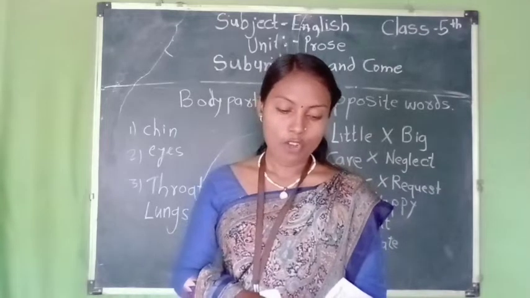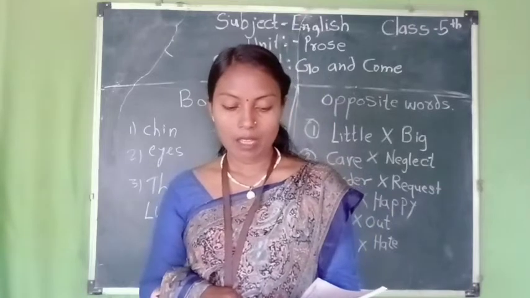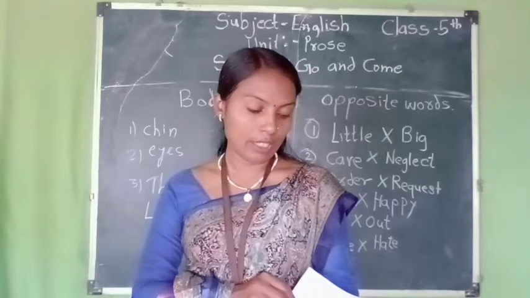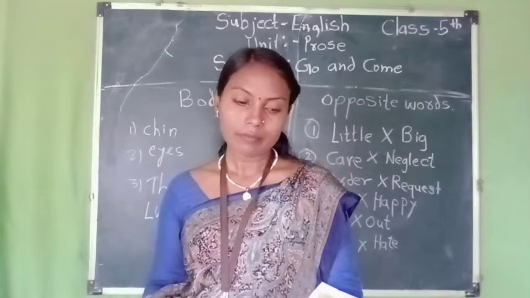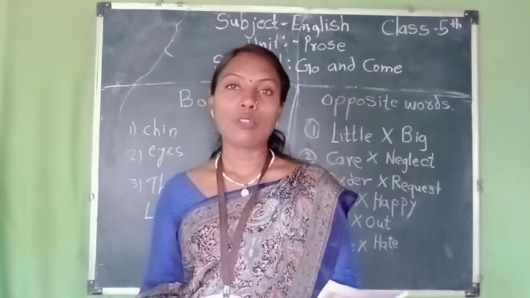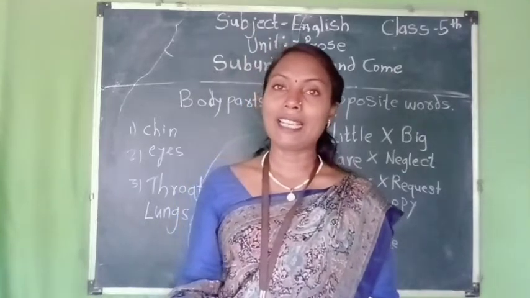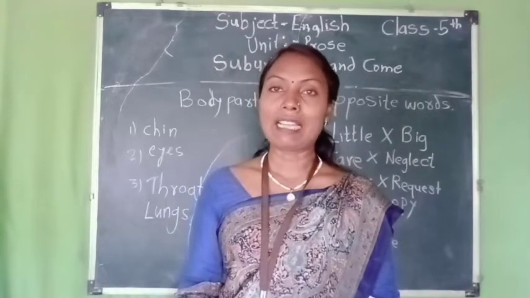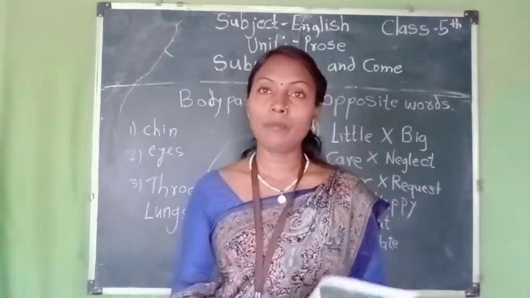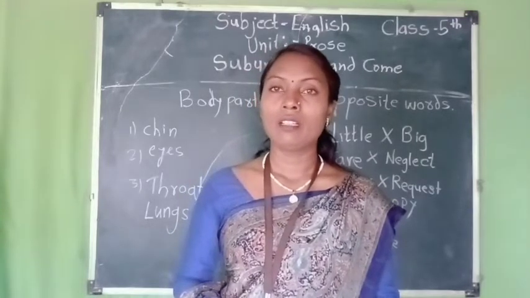So the author of this prose is Laura E. Richard. It is written by Laura E. Richard, and the prose name is "Go and Come, Come and Go." Okay, so do you know the meaning of this prose? Do you know what he says? Do you understand the lesson, Mohini and Budika? Yes. Okay, so I hope you understand the lesson "Go and Come."